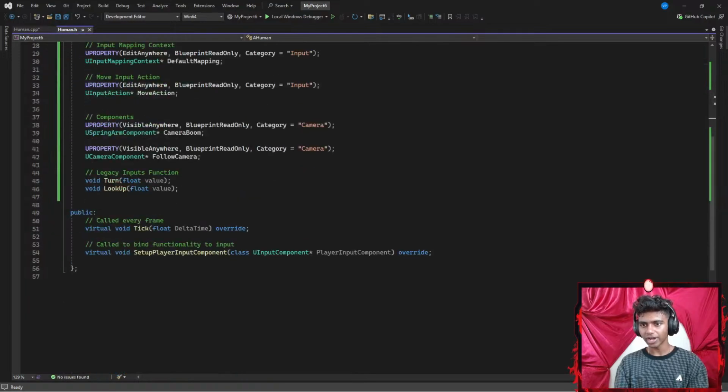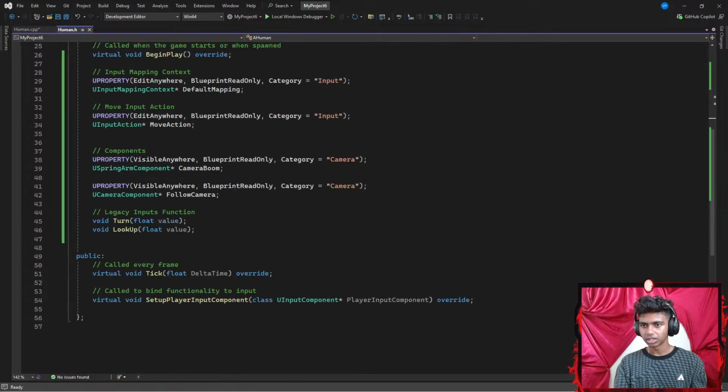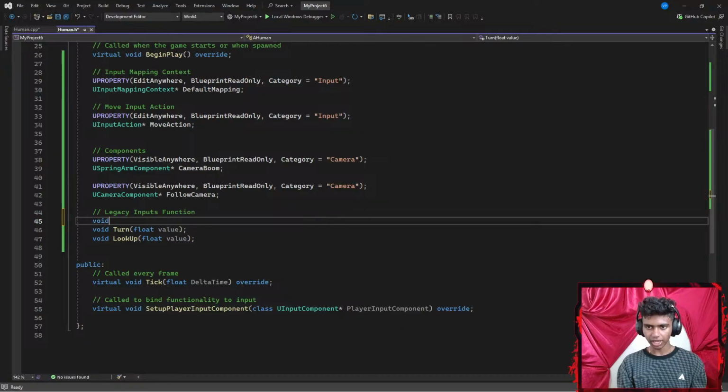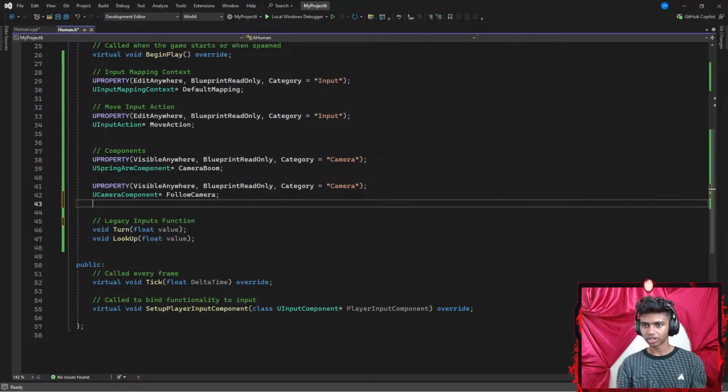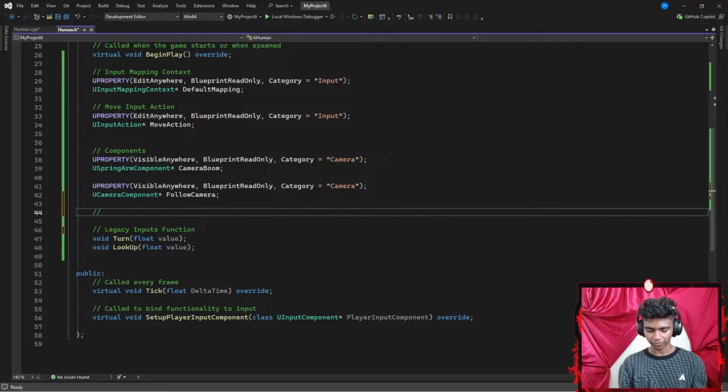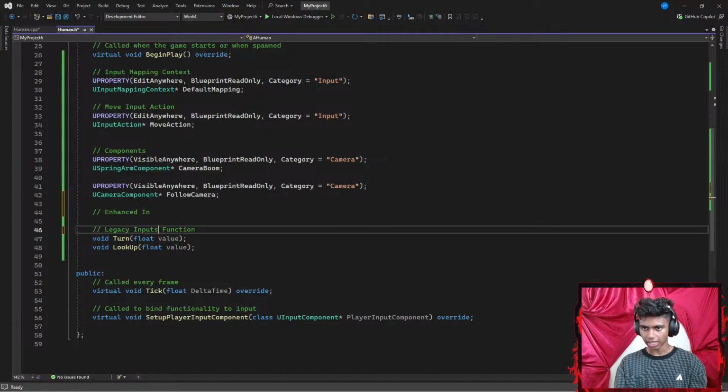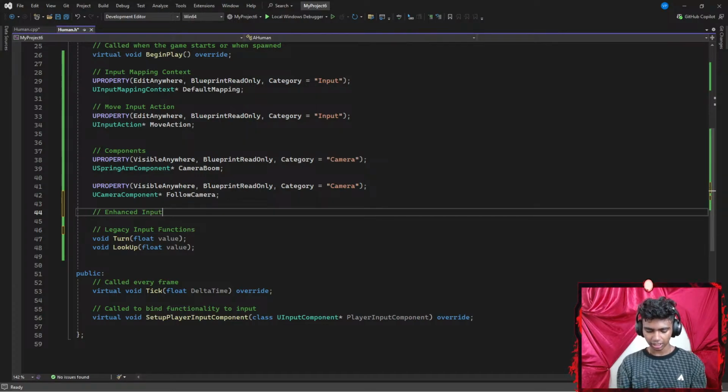my human's header file. I forgot to add a parameter. So I'm gonna go ahead and create a void function. I mean, this is legacy input functions. I might go ahead and add another comment that says something like enhanced input function. Enhanced legacy input functions, enhanced input functions.